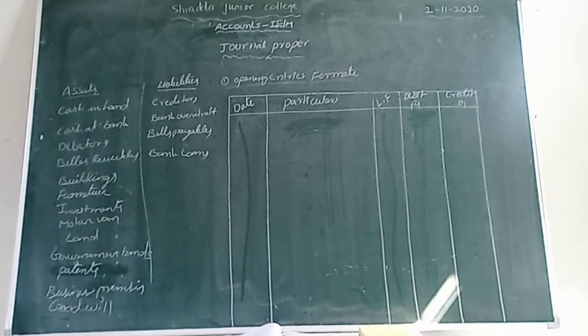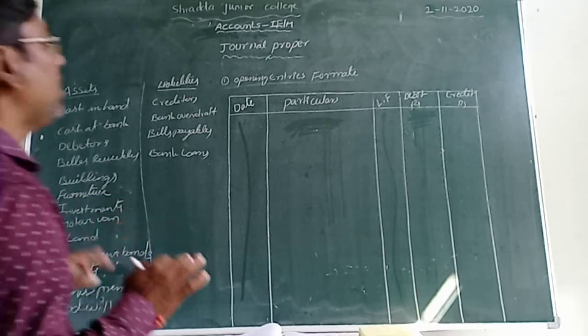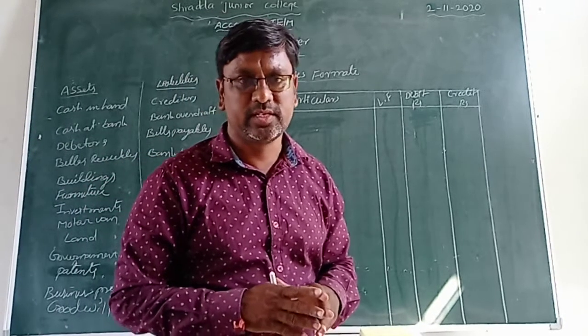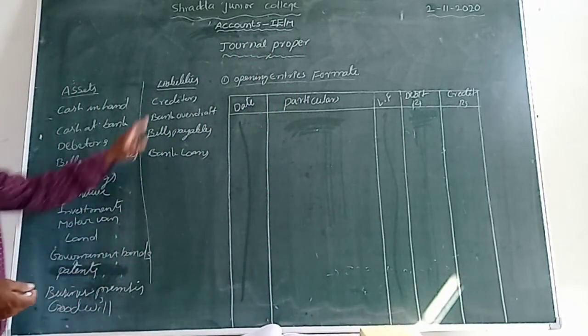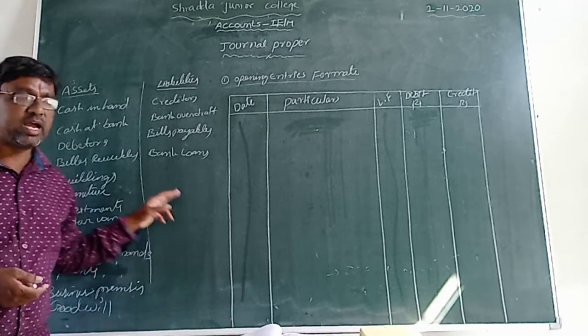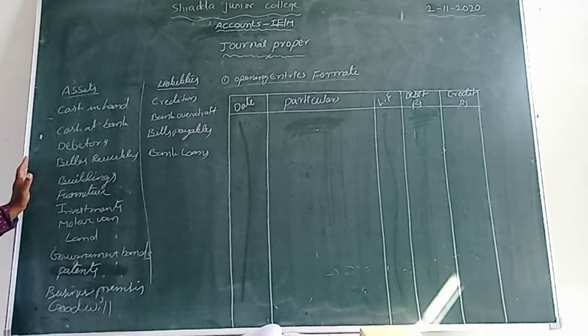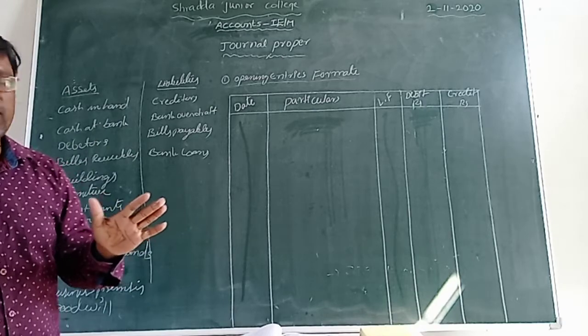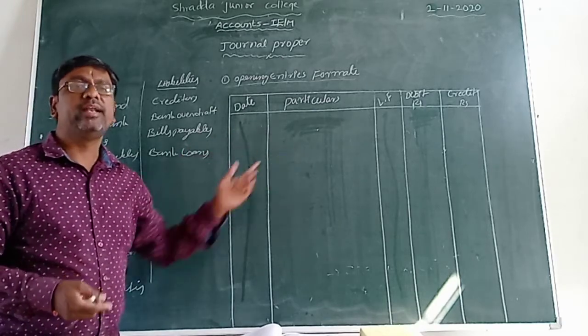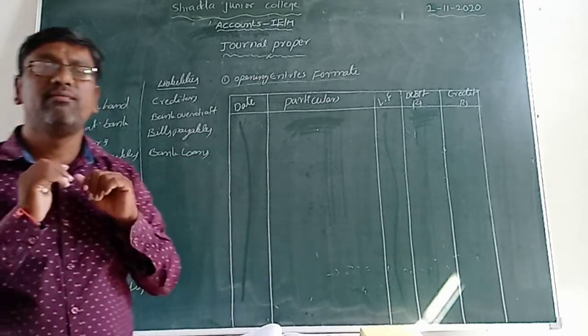That time the problem is very simple and very easy, students. First of all, keep in your mind all assets and all liabilities. Just learn by heart or read anyone. You must keep in your mind what is asset and what is liability. Then after, you will do the problems. It is very simple and very easy.